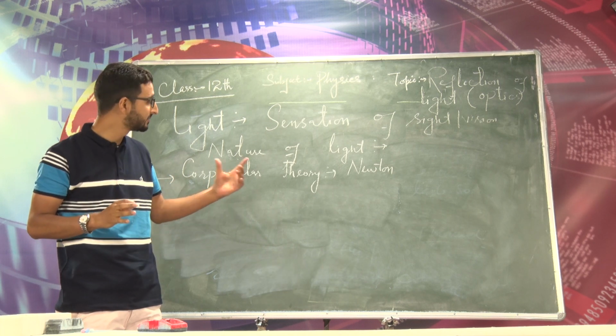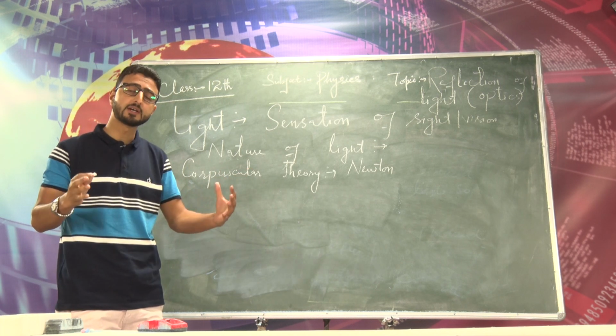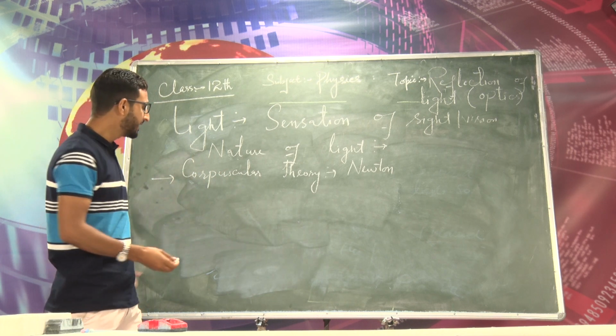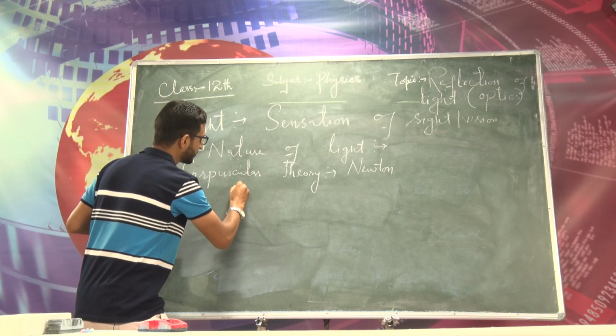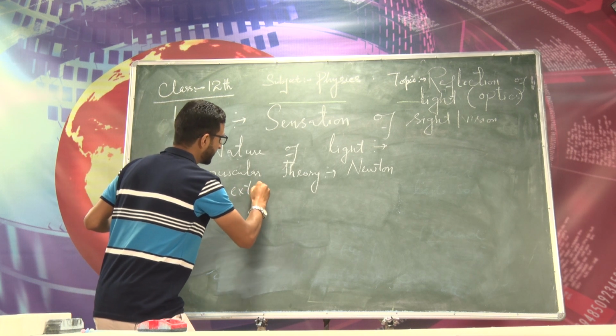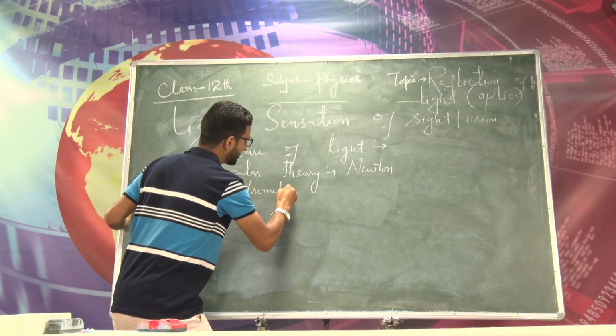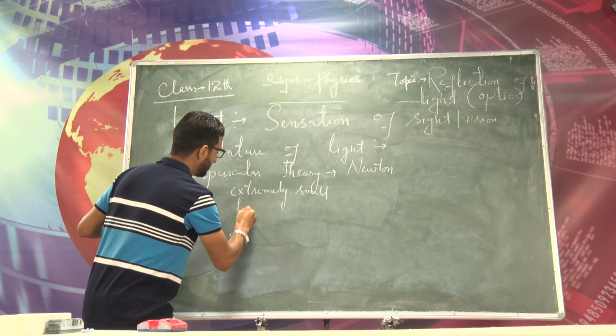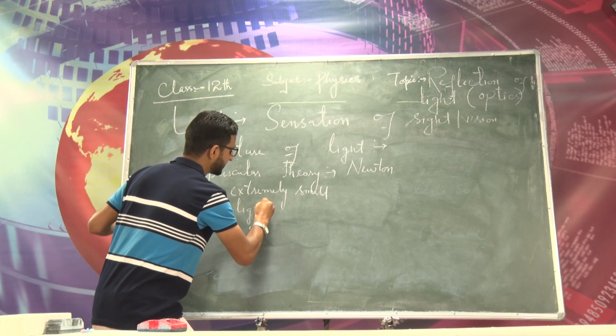Dear students, this basically confirms the particle nature of the light.